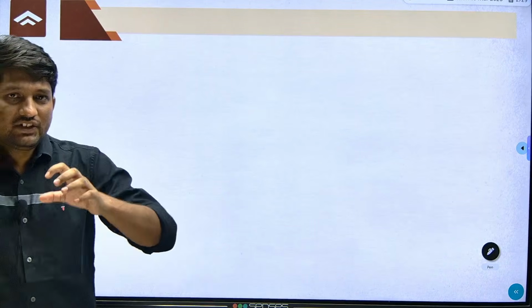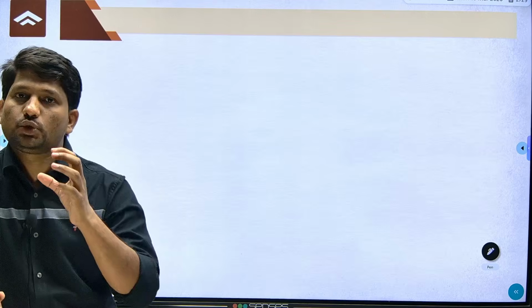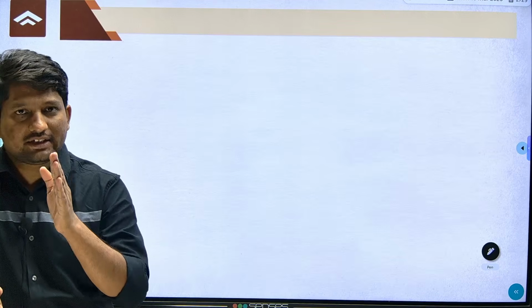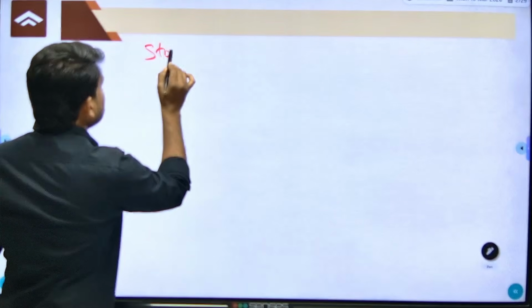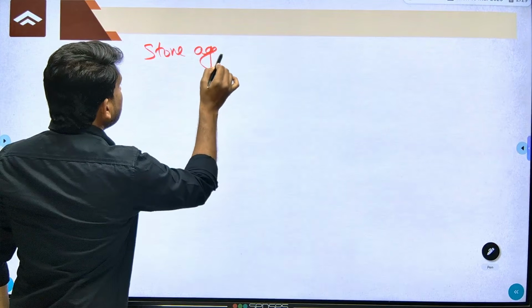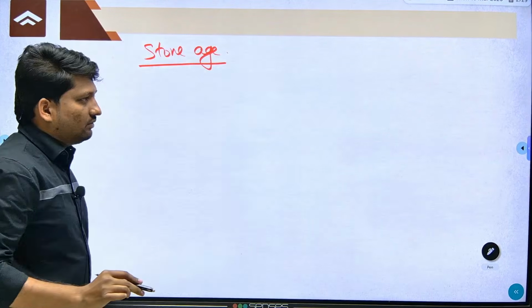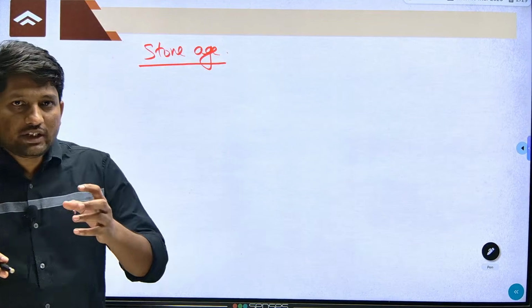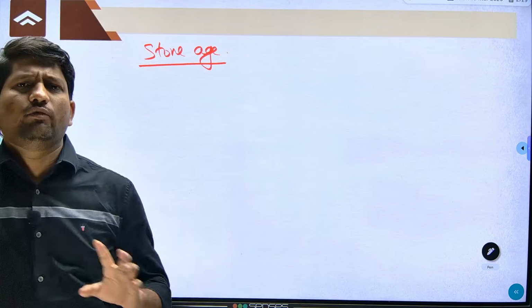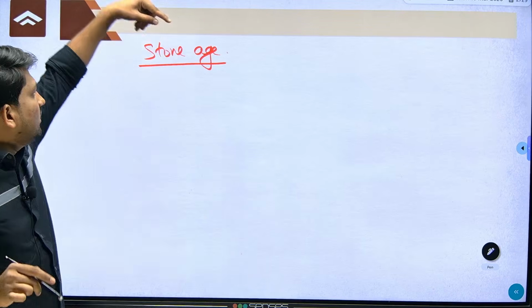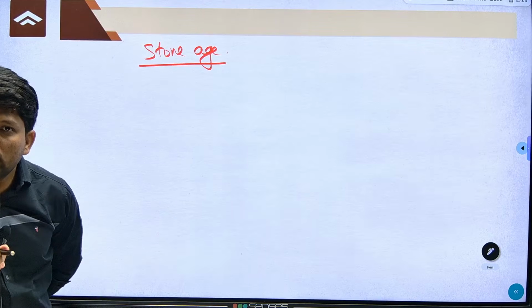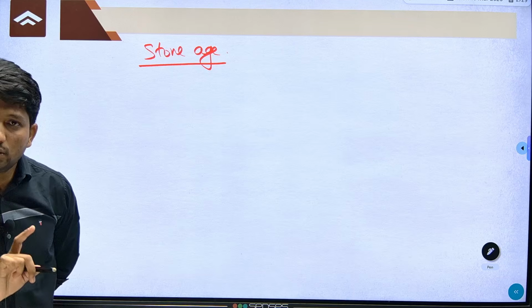See, initially people were using stone, so this period is called the Stone Age. In the initial phase, people were using stone tools, and we call this period the Stone Age.